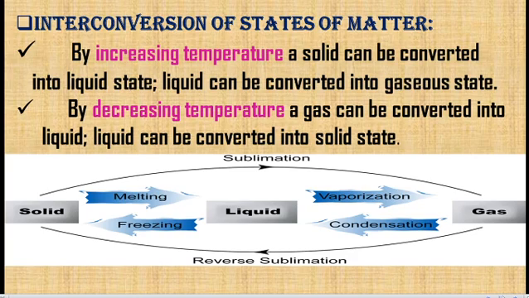On the other hand, if you are decreasing the temperature, reducing the heat, the gas can be converted into liquid and the liquid can be converted into solid. So this process, by increasing and decreasing temperature, is called interconversion of states of matter. So by increasing or decreasing the temperature, there will be interconversion in the states, solid, liquid, gas. This is done because of the effect of heat.